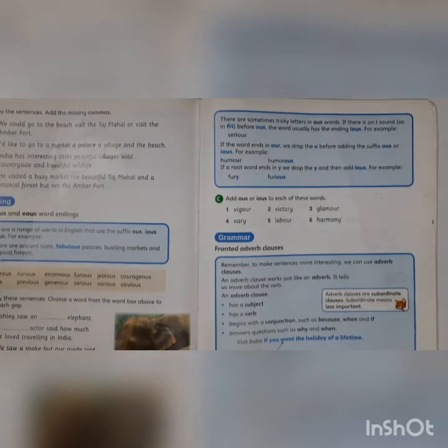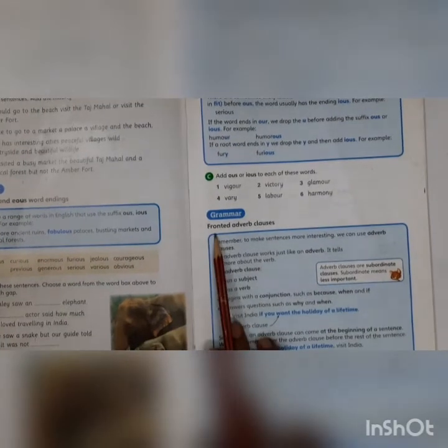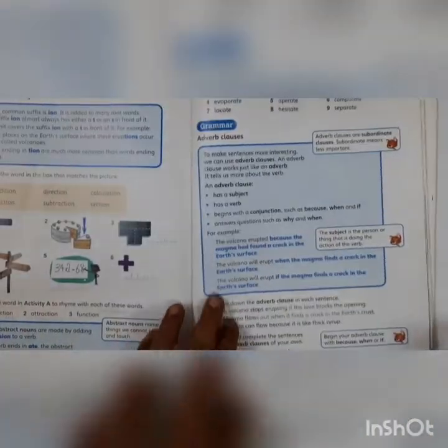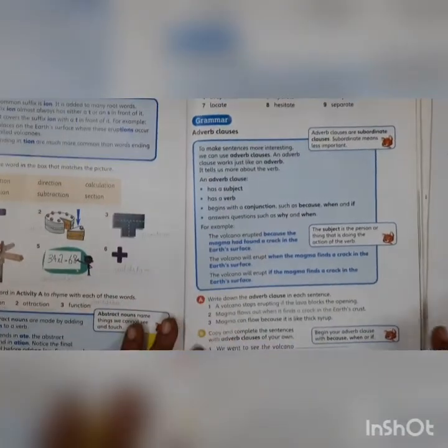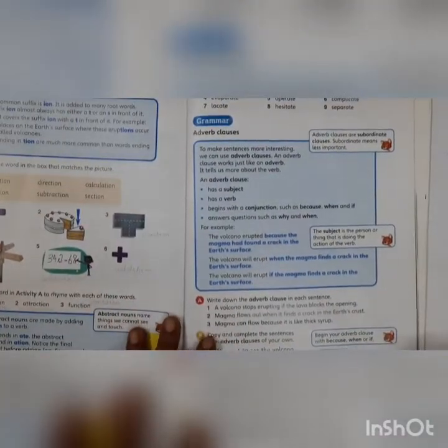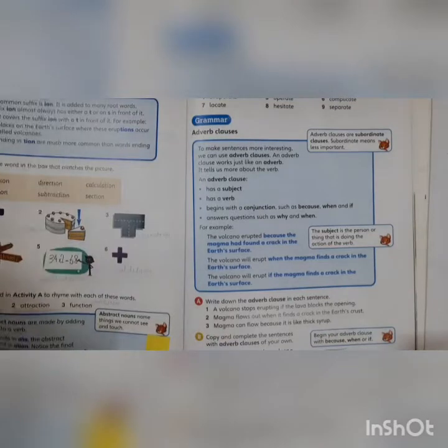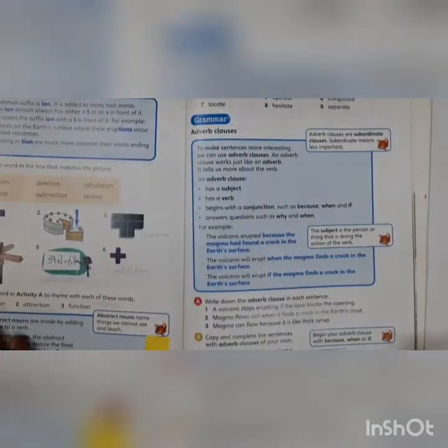Children, today our learning objective is fronted adverb clauses. Now children, we have already done this, okay? That was on page... which lesson was that? Yes, we have done adverb clauses here, on page 115, and the lesson was Unit 14, Fire Beneath Our Feet.